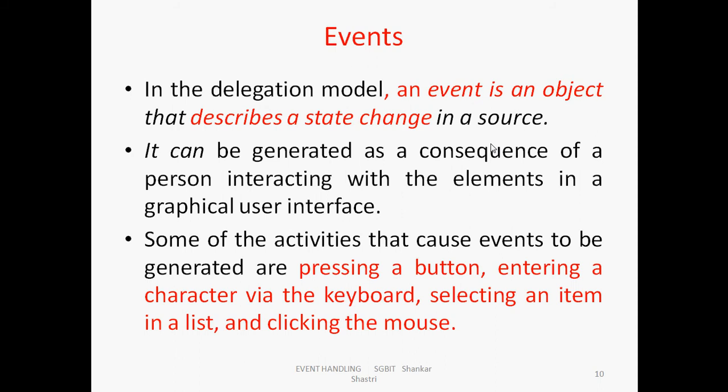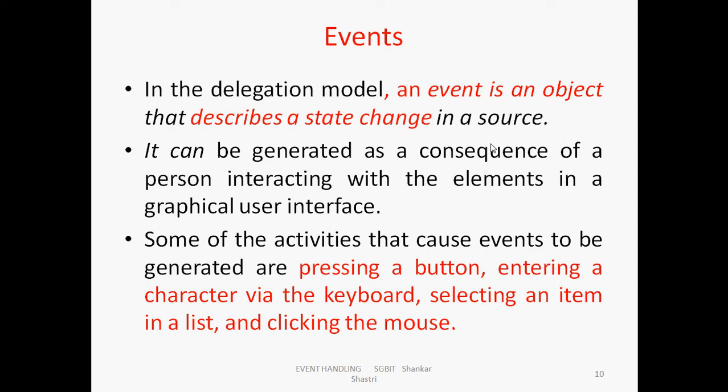So, events: in the delegation event model, an event is an object that describes a state change in a source. So button is a source. If I click the button, clicking the button is an action or event. So if I click the button as an event, then what is the action? That is the listener part.